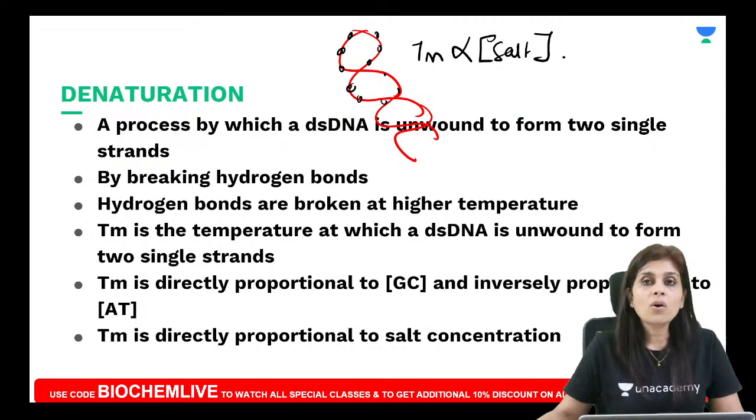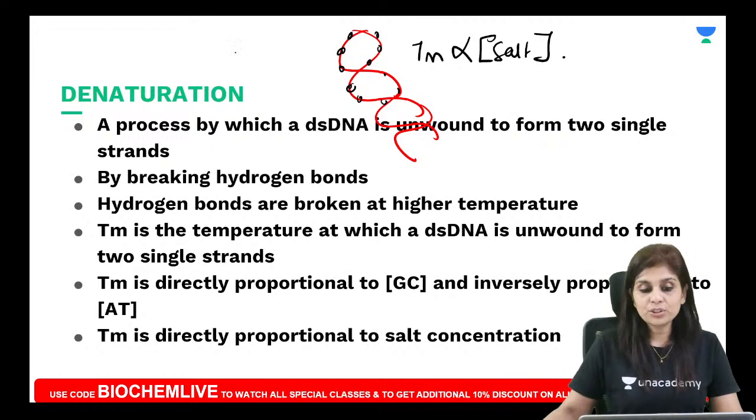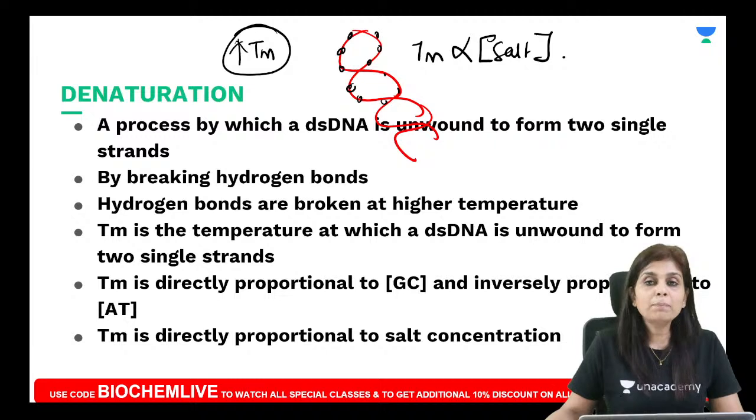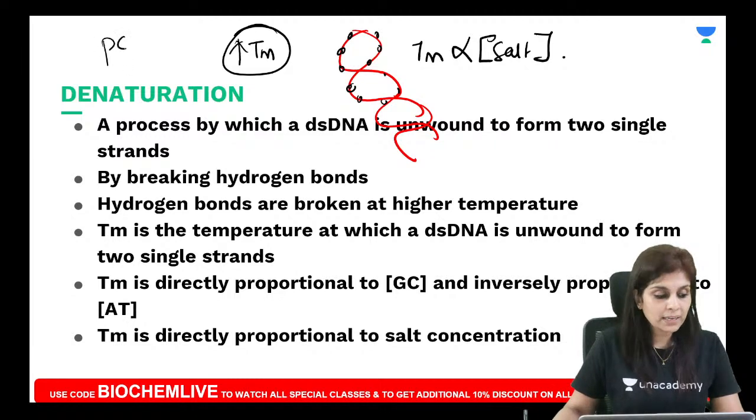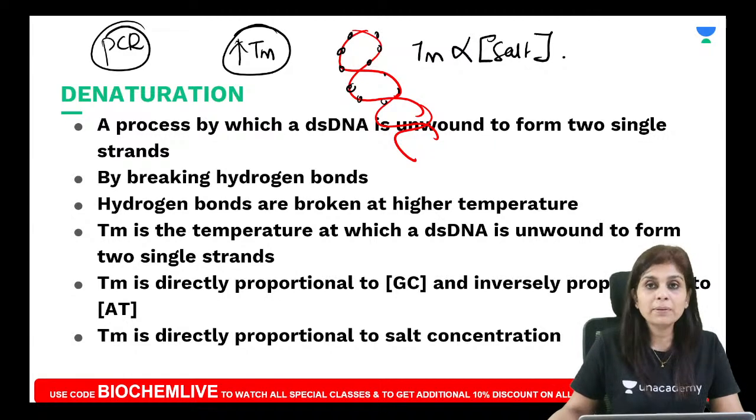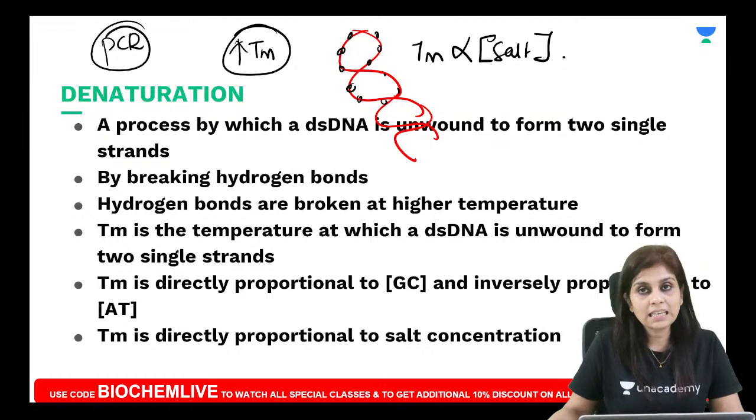Okay, so not always you bring about denaturation by increasing the temperature. Only in PCR, only in polymerase chain reaction, we increase the temperature to bring about denaturation. Other than PCR, every other molecular biology technique will be carried out on a gel. On a gel, if you raise the temperature to denature it, the gel will melt. Do you all understand this? Gel will melt.